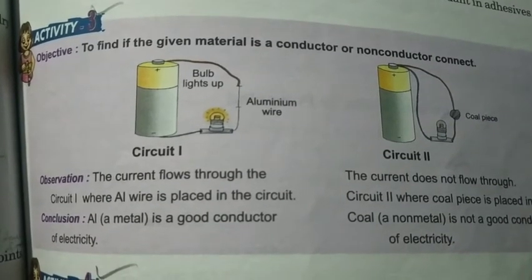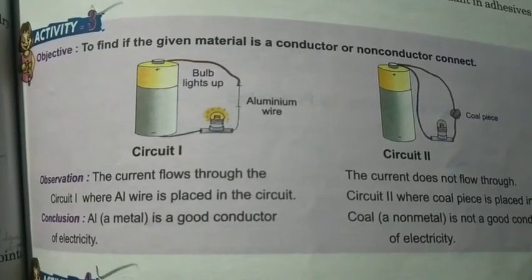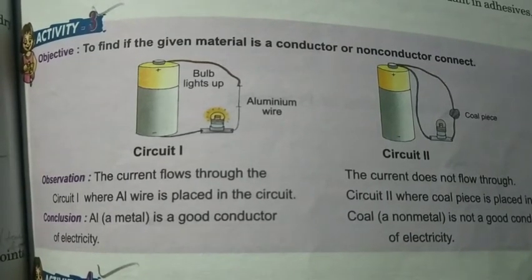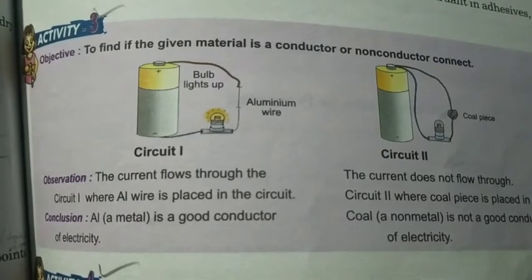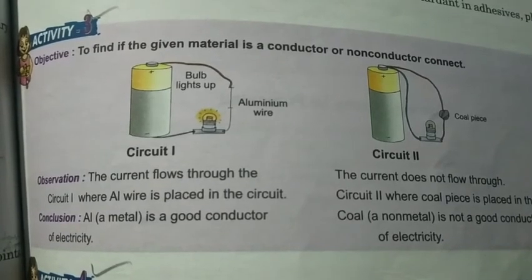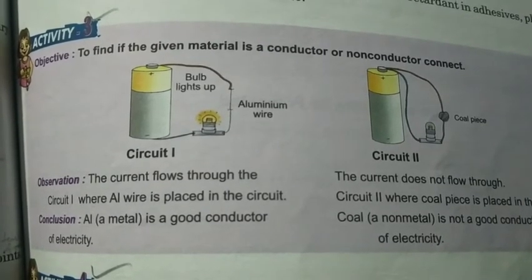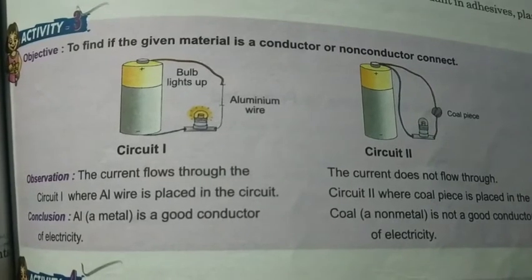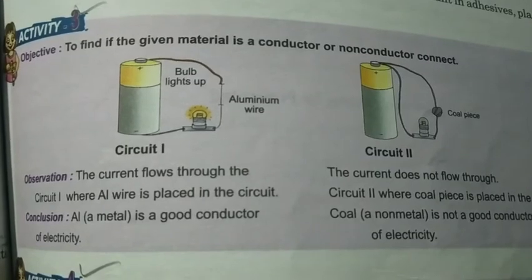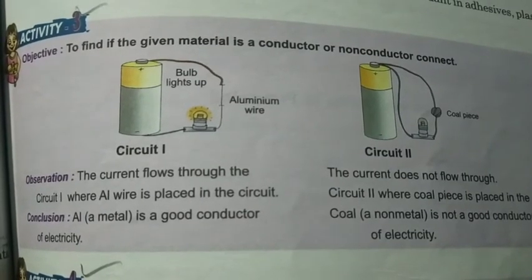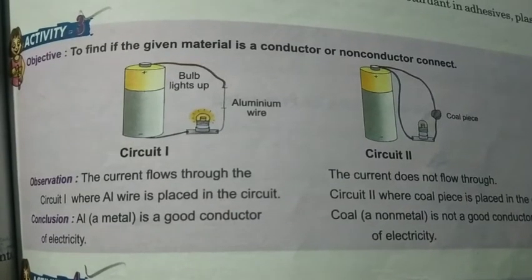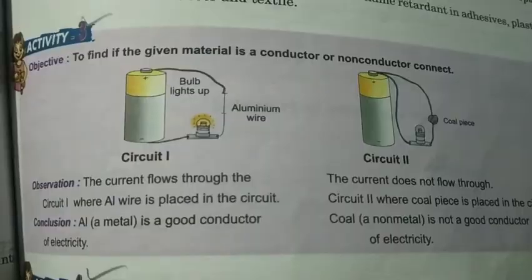Why? You know that aluminium is a metal which is a good conductor of electricity. So that is why electricity flows through the wire and the bulb glows. But in the second circuit, you can see that the terminals are connected only to the positive. And one more thing, only a coal piece is given, no? You know that the coal piece is not a good conductor of electricity, and it is a non-metal. So that is why here the bulb does not glow, and the current does not flow.